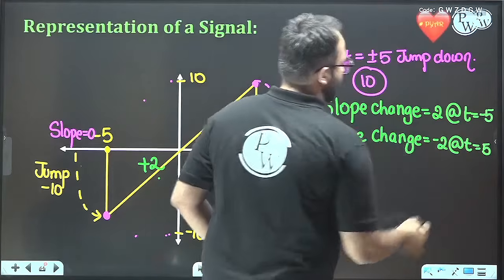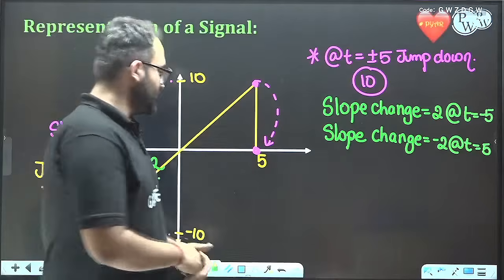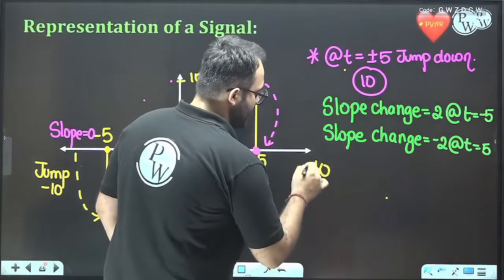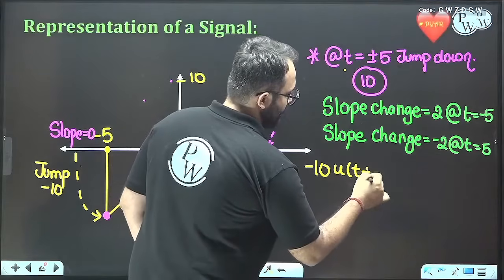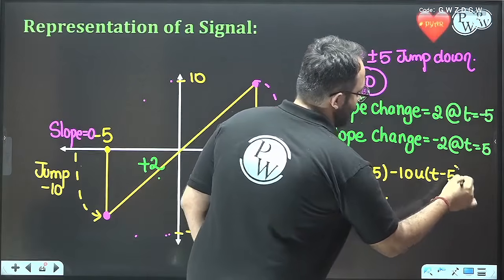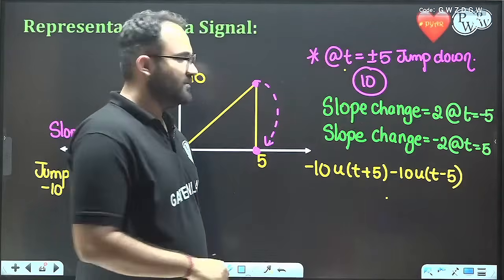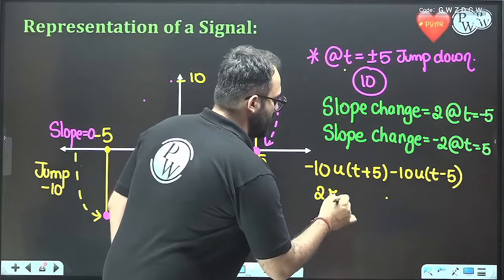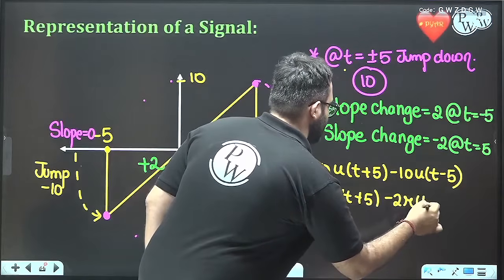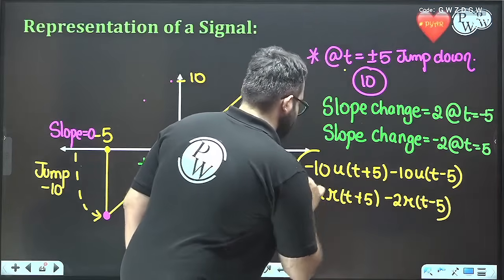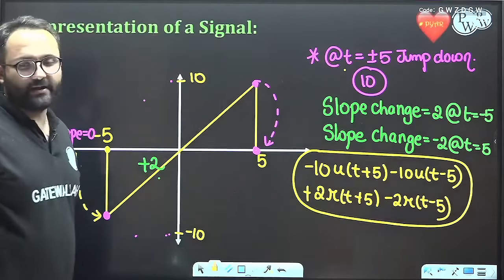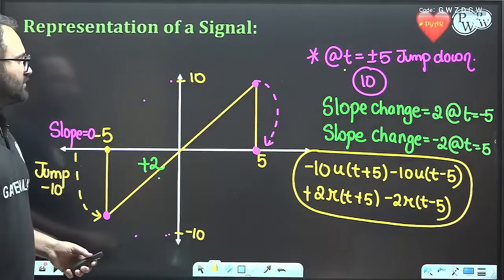At t equal to 5. So thus from here we can easily get the ramp and the unit step. So here the unit step is minus 10 u of t plus 5 minus 10 u of t minus 5, and then the ramp is there. So 2 r of t plus 5 minus 2. This is the whole representation. Okay, great. So I hope all of you are able to do it.